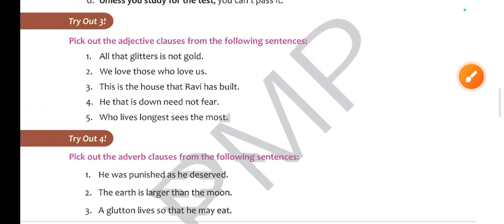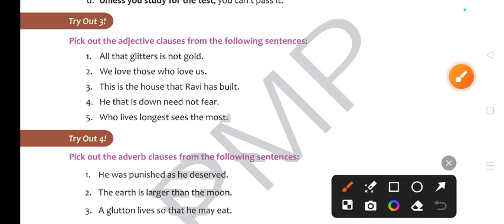Let's solve the exercises. Pick out the adjective clause. अब यहाँ पे जो gold को define कर रहा है, that is all that glitters. So all that glitters is what? Adjective clause. We love. किसको? अब इसमें जो रिलेशन बताने का काम कर रहा है दैट इज दोज. आपको भी पीछे ट्रिक बताई गई है ना. सो दिस इज व्हाट? दोज लव अस.